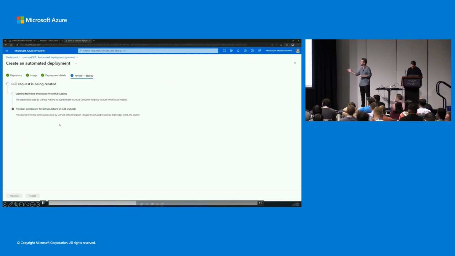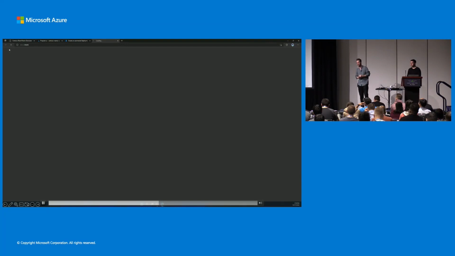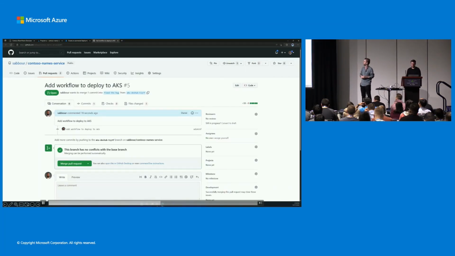So when you click create, it will create some federated credentials for you to let the GitHub workflow be able to access resources within Azure, right? It needs to be able to push to your cluster, be able to pull from ACR, push to ACR. And then we submit a pull request against your repository with this new workflow. So once that's done, we can go ahead and take a look at the pull request. And so this should open up GitHub to the new workflow that we generated.